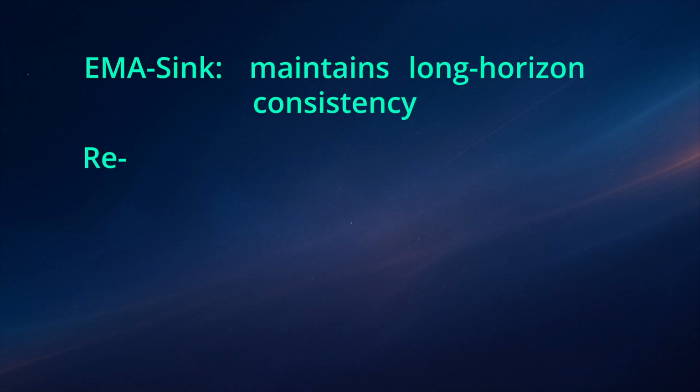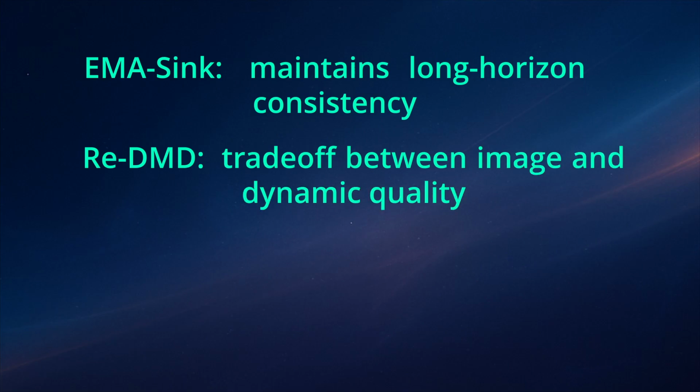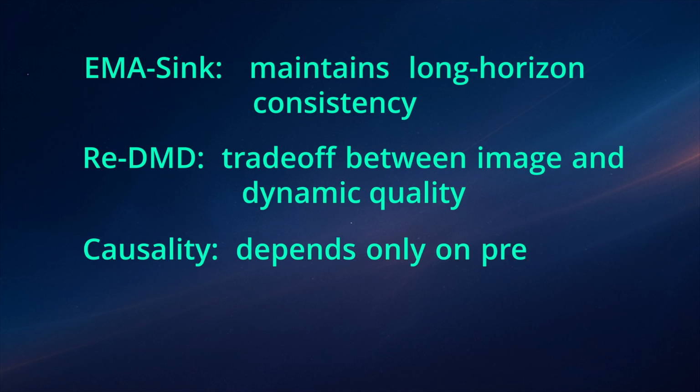Rewarded Distribution Matching Distillation, ReDMD. This feature uses a vision language model, VLM, as a reward function. It prioritizes samples with greater dynamics during the distillation process, substantially enhancing motion quality. Causal attention. Unlike standard bidirectional attention, this framework enforces strict causality.